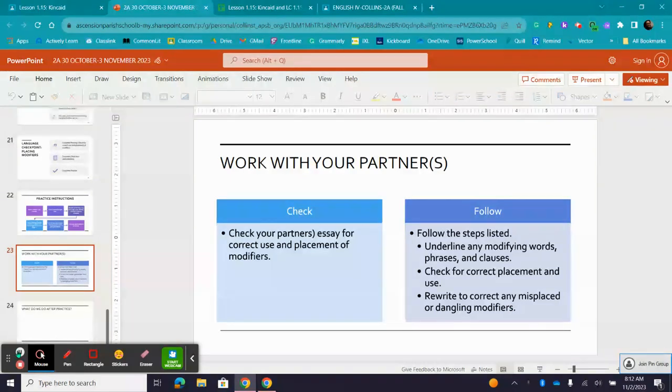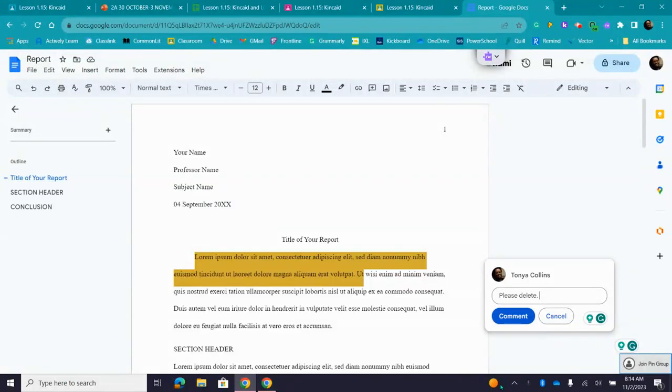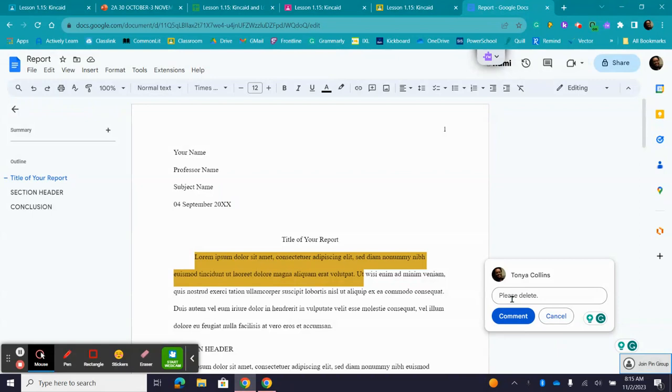How will you do that? The way that you will do that is you will highlight the errors that you see in your classmates' assignments, and then you will comment on them and you will correct them for your classmates. Not only will you correct it for your partner, you also need to help your partner make sure that they have capitalized certain words and that their grammar is correct as well. You are peer editing your classmates' work.